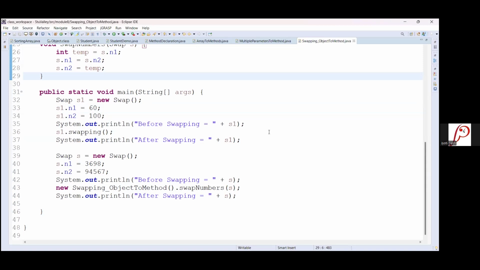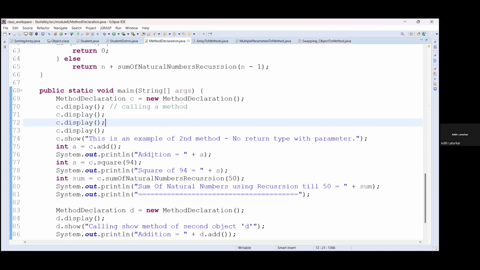So overall in Java, we can pass an array as a parameter, right? In the function, even objects also we can send, right? We are not passing the function as a parameter. We are only passing the values of variables basically.